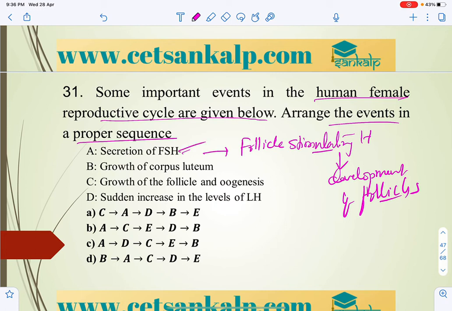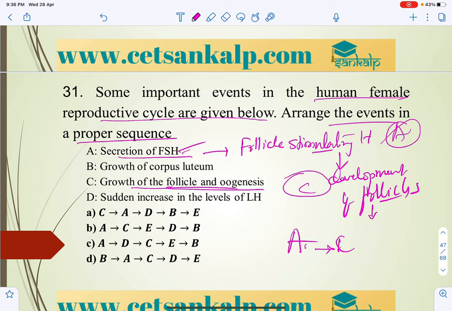So that is the secretion, which we can say is A. After that, the secretion leads to growth of the follicles, that is C. So first is the secretion, A, and then the growth and development of the follicles, C, right? After the development of the follicle, it leads to the formation of the corpus luteum.